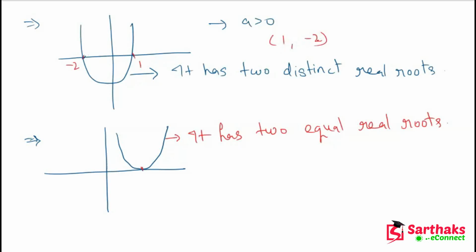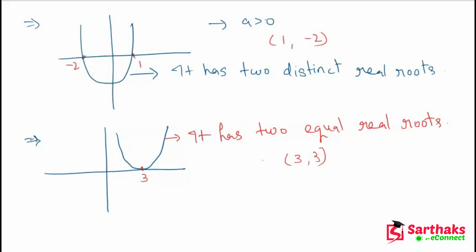The points where the parabola cuts the x-axis are the values of the roots. Now let's suppose this is 3. So we can say it has two equal roots which are 3. 3 is the root of this polynomial. So my dear friends, I hope you get this point.